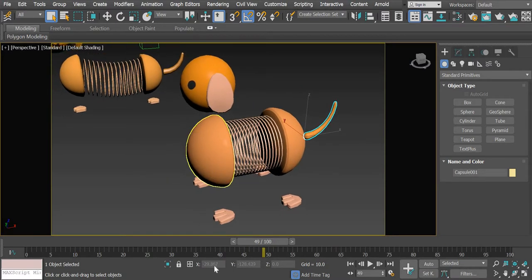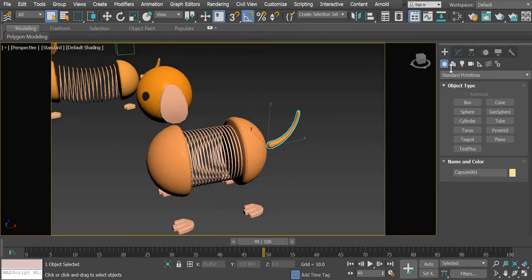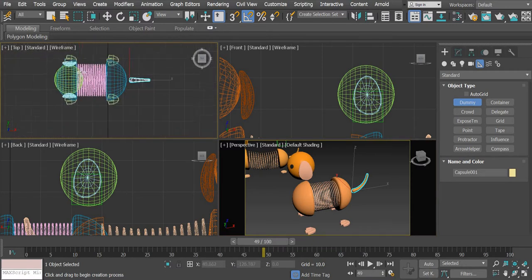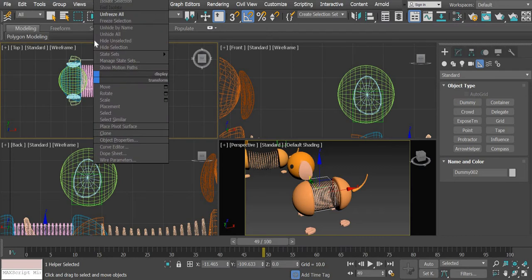Alright, so now that our character is ready, now we will rig the character, so we are ready to animate the character. For rigging, what we need is one helper. I'll use a dummy. This helper will be used to place the character in the right place wherever we want the character to be. So a dummy is basically just